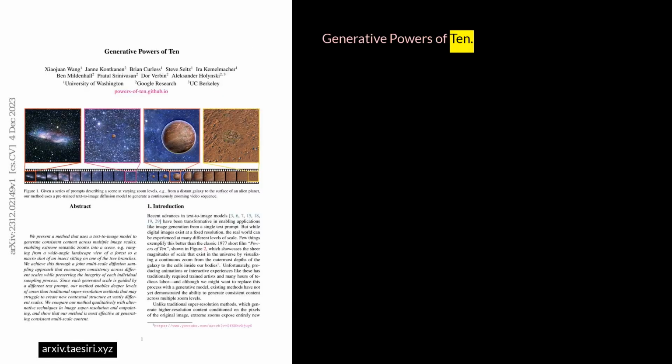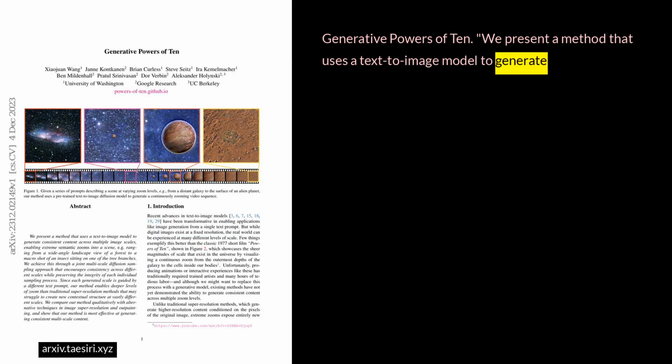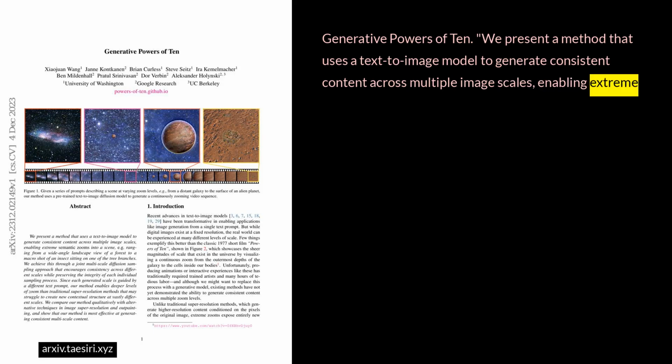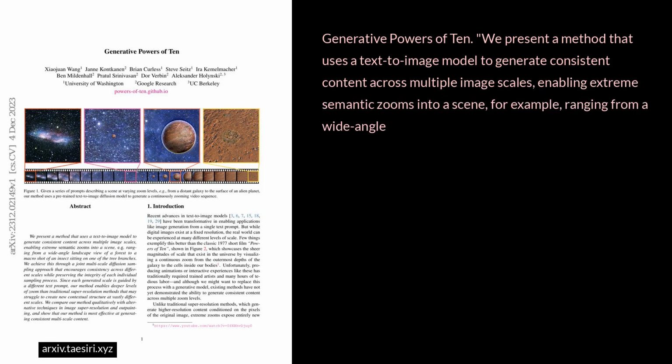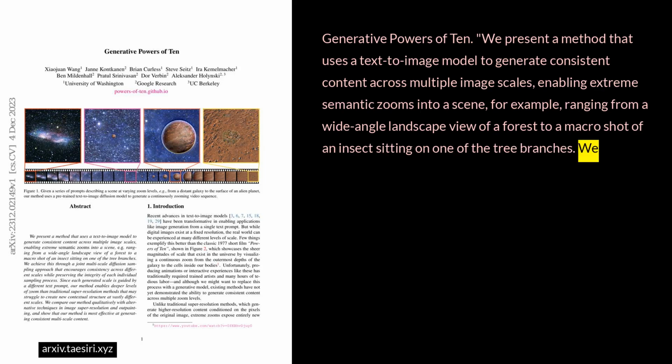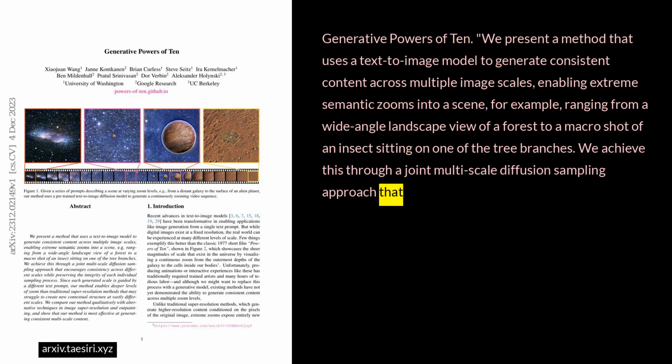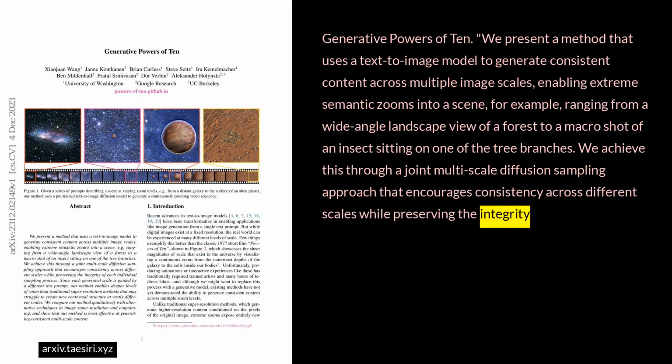Generative Powers of Ten. We present a method that uses a text-to-image model to generate consistent content across multiple image scales, enabling extreme semantic zooms into a scene, for example, ranging from a wide-angle landscape view of a forest to a macro shot of an insect sitting on one of the tree branches. We achieve this through a joint multi-scale diffusion sampling approach that encourages consistency across different scales while preserving the integrity of each individual sampling process.